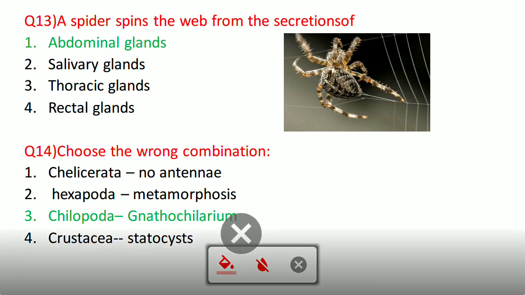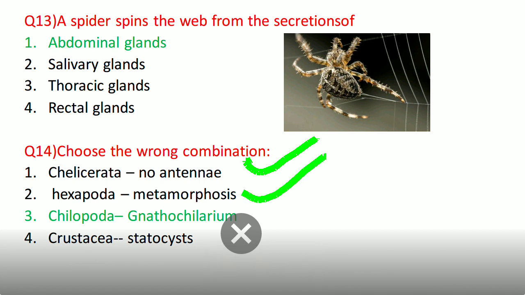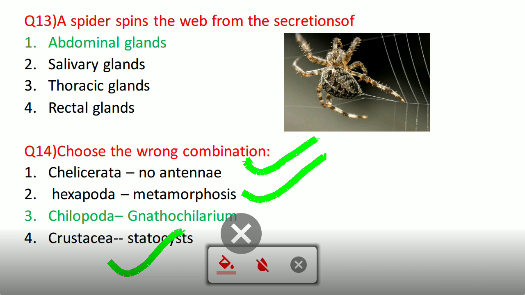Now coming to the next question, which one is the wrong combination? Chelicerata, they have no antenna. Correct. Chelicerates don't have antennae because they include spiders, scorpions, and Limulus. You can see, antenna is actually the characteristic of the Mandibulata. Now coming to the Hexapoda, they have metamorphosis. Correct, that is also correct. Now Crustacea, they have statocyst. Yes, correct. They have the balancing organ.